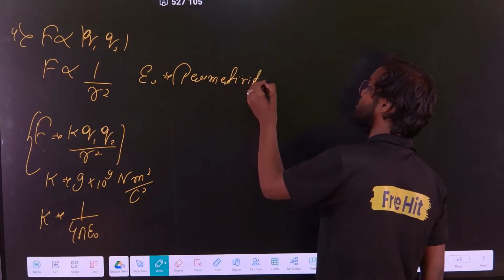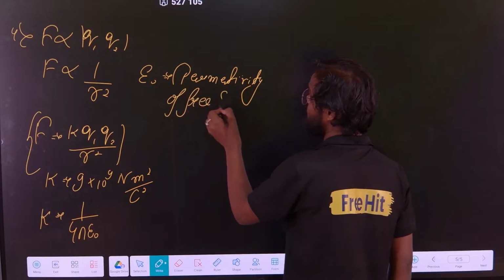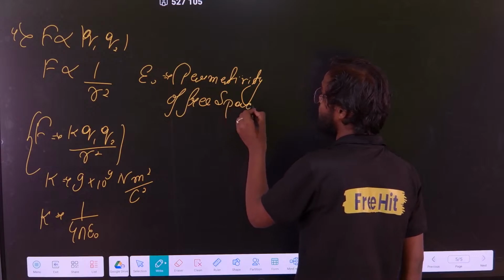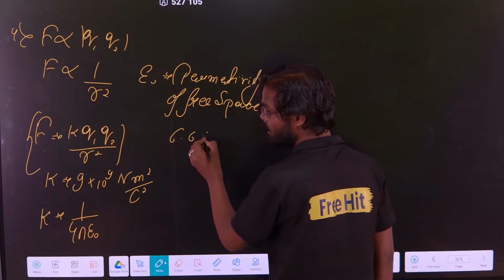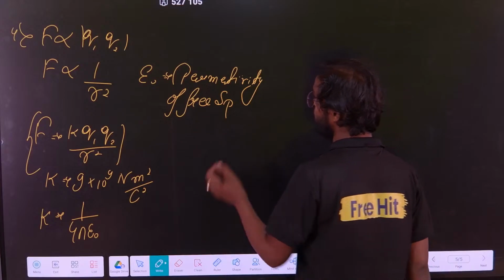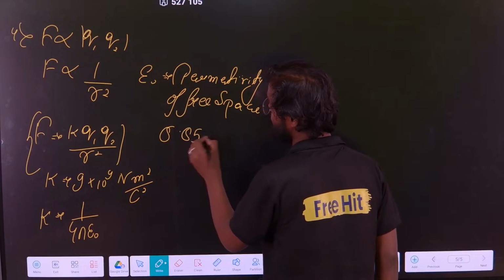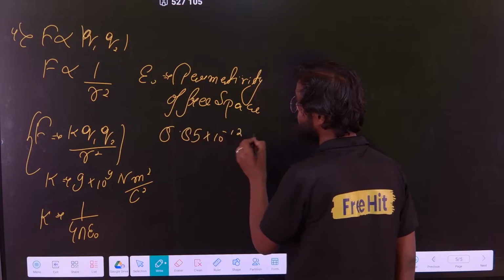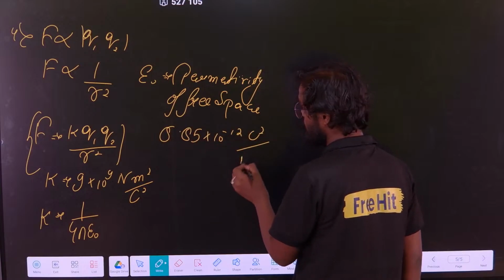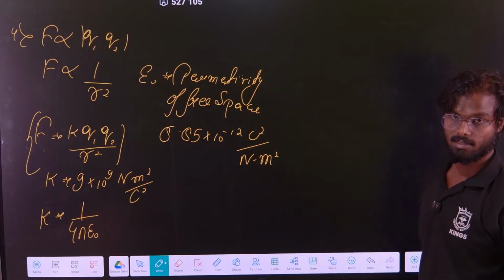Its value is 8.85 into 10 to the power minus 12 coulomb square per Newton meter square. Clear? So this is the basic formula.